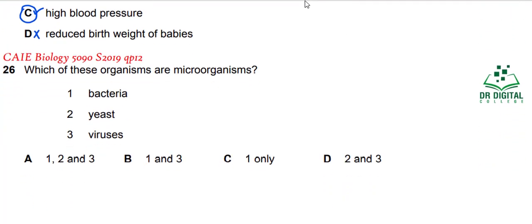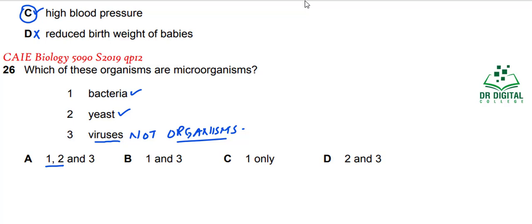In question 26, which of these organisms are the microorganisms? You know that bacteria are microscopic, they are microorganisms. Yeast are microorganisms because they are microscopic. Viruses are not organisms, because they are just particles. So 1 and 2 are correct.